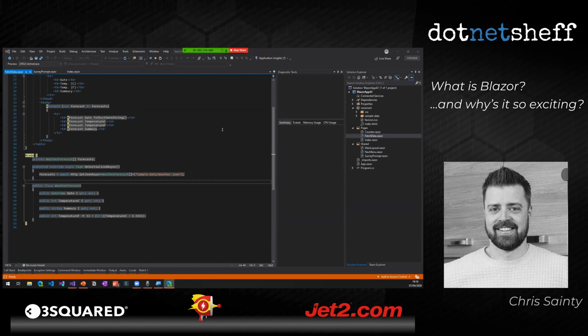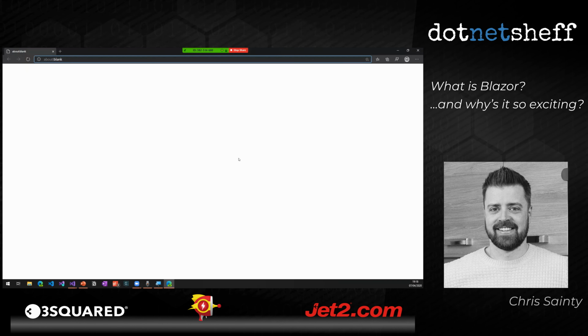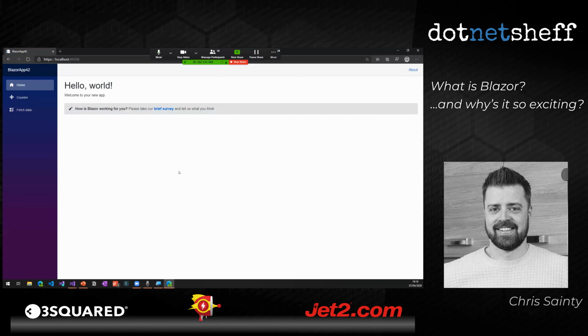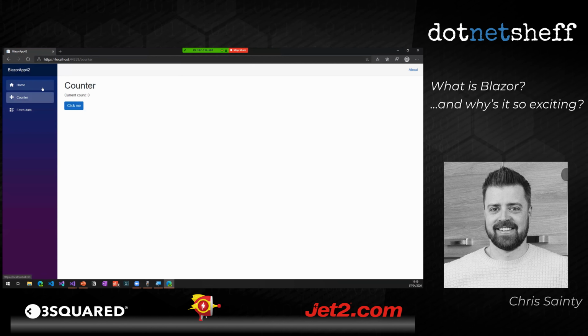That's the wrong screen. Cool. So here is our Blazor WebAssembly app. So we can click around, really quick, really sharp. We can click around in here, all works as you'd expect.